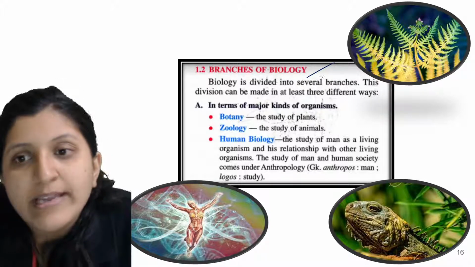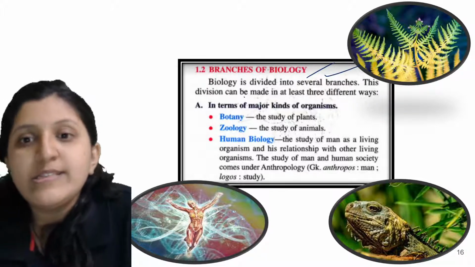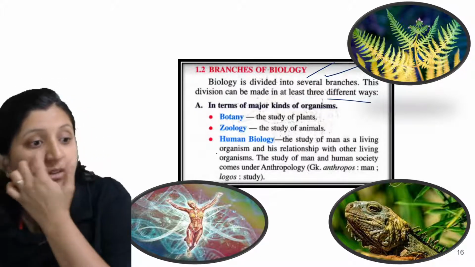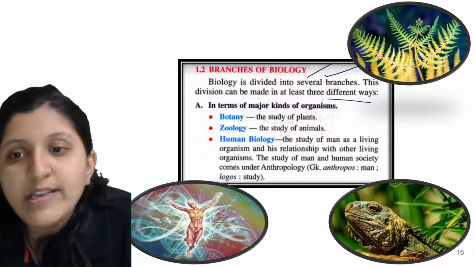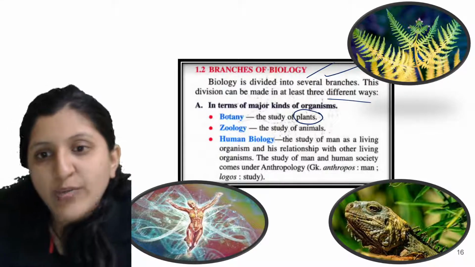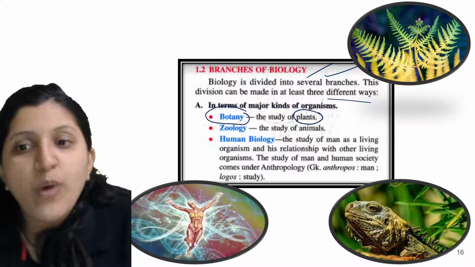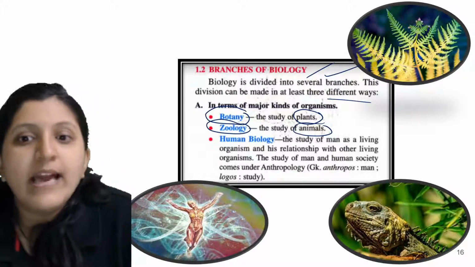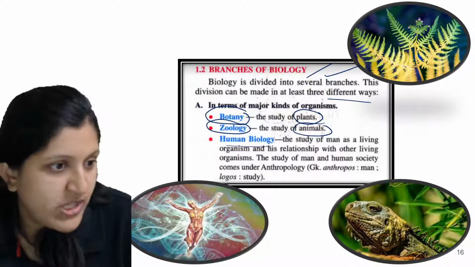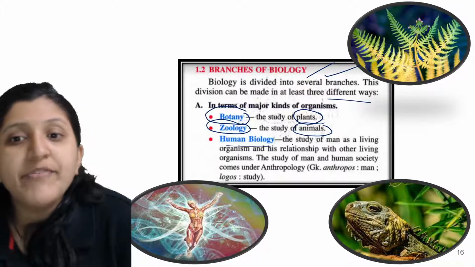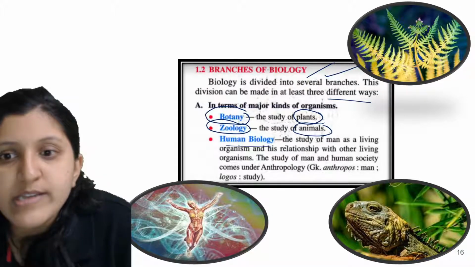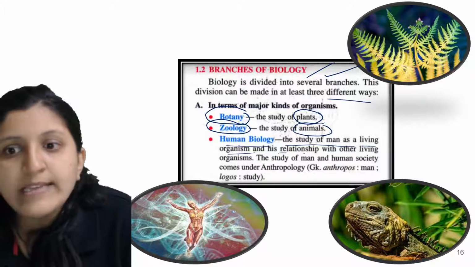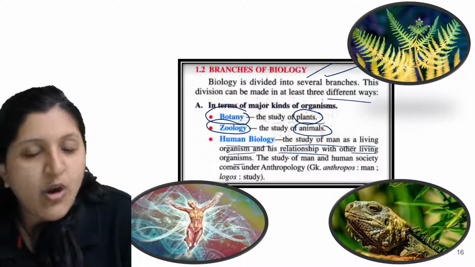So biology is divided into several branches. This division can be made in at least 3 different ways. One is studying plants, which we call botany. If we are studying animals, that is zoology. And the other one you can see is human biology, the study of man as a living organism and his relationship with other living organisms.